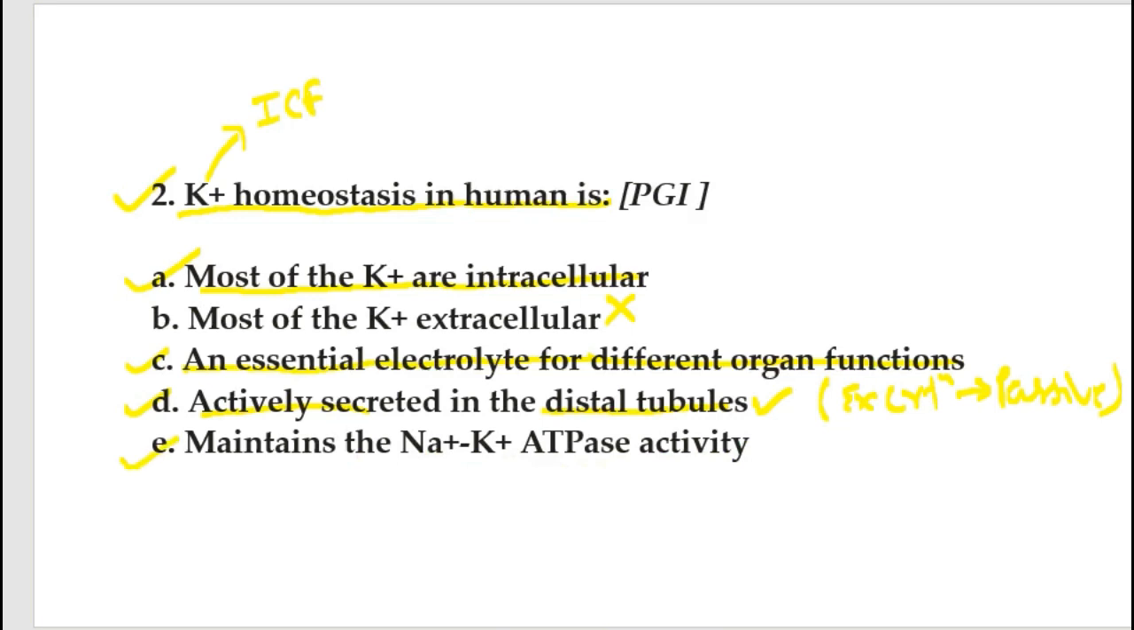So here option E, maintains the sodium potassium ATPase activity, is wrong, because sodium potassium ATPase activity is maintained by the proton gradient inside and outside of the cell. So here option A is correct, C is correct, and D is correct.